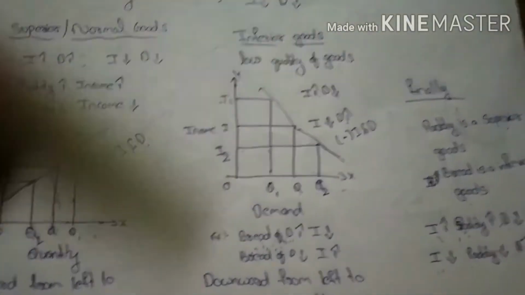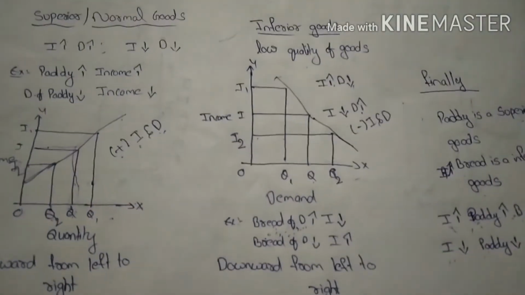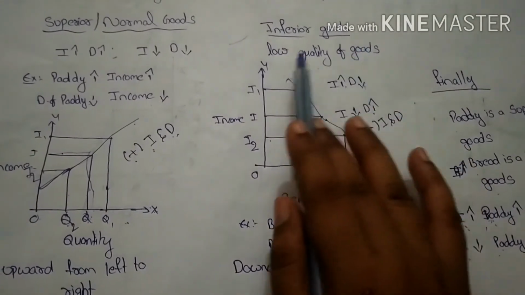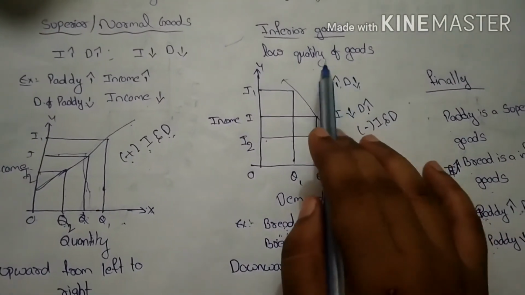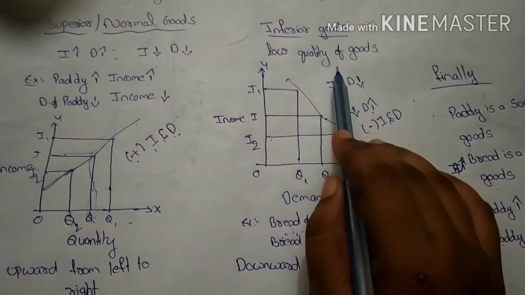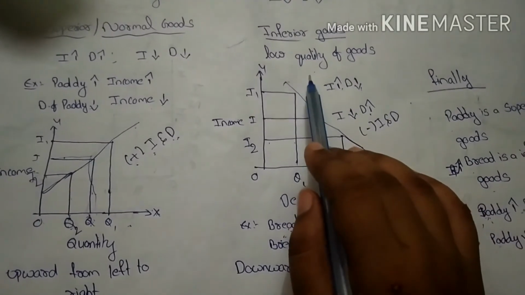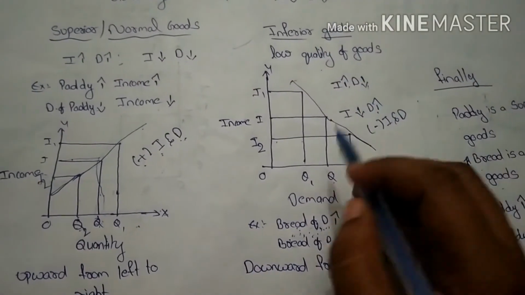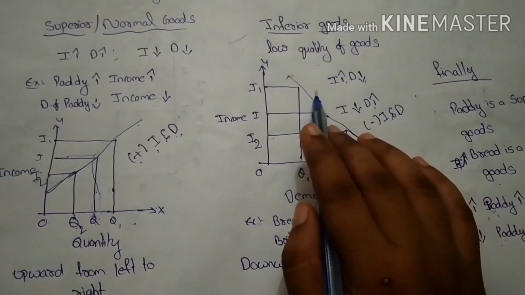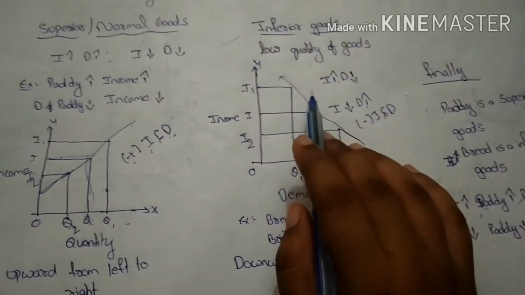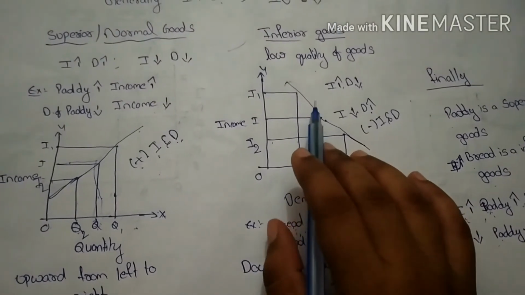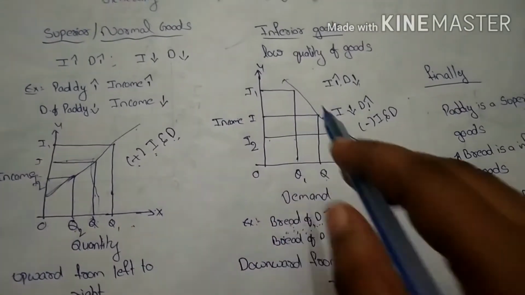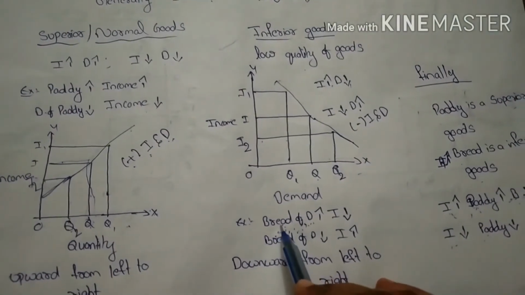Next, we go to the inferior goods. Let's see about inferior goods. Inferior goods means low quality goods. It means cheap products. But the consumer's budget plays a very important role in inferior goods. See, here the consumer income level is low and he is unable to purchase the paddy. So, instead of paddy, he goes for bread every day, right?